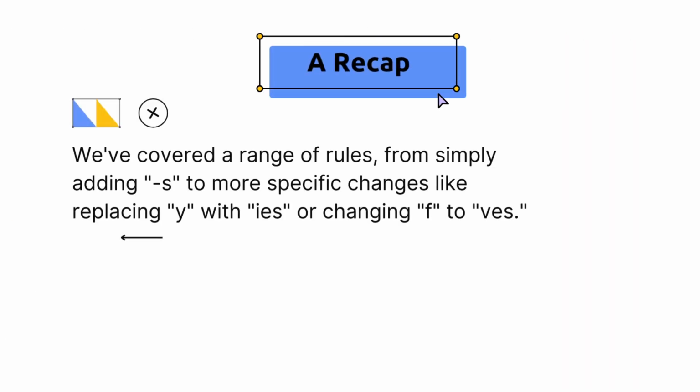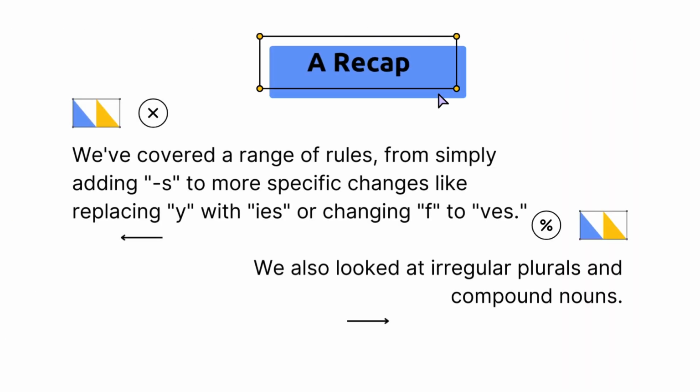A recap: we have covered a range of rules, from simply adding s to more specific changes like replacing y with ies or changing f to ves. We also looked at irregular plurals and compound nouns.